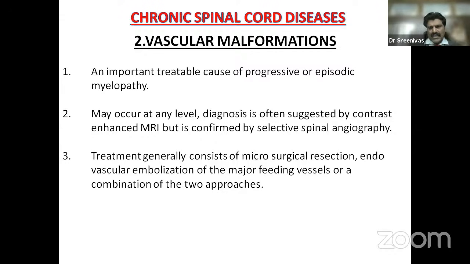One of the common causes, like cervical spondylosis, is the AV malformation. They present slowly. An AV malformation is a connection between the artery and the vein without intervening arterioles or capillaries. It presents slowly because of venous congestion or ischemia, and it tends to change with posture or the Valsalva maneuver because of the differential blood supply. So in a middle-aged person coming with slowly progressive weakness, especially from the thoracic level downwards, one of the important differentials to be considered is vascular malformation. And it is to some extent amenable to treatment, like embolization of the major feeding vessels.